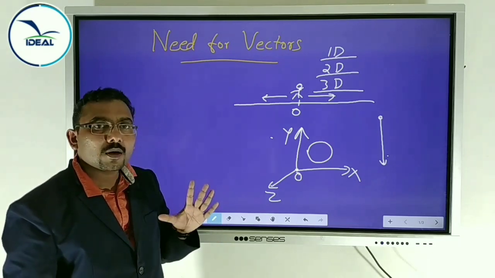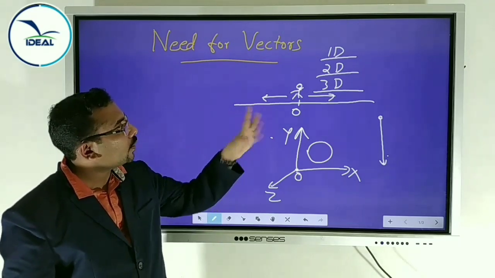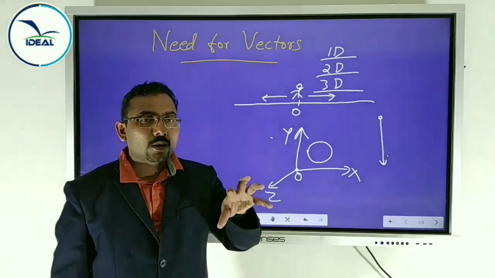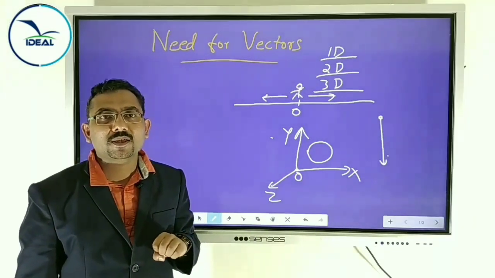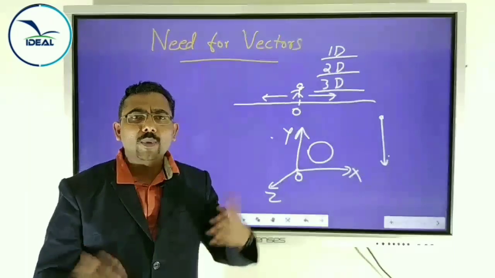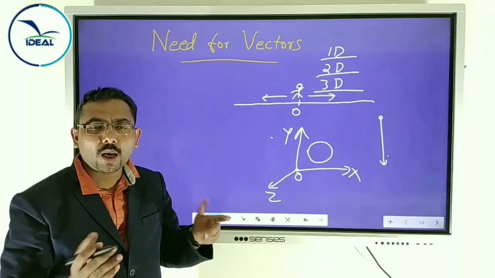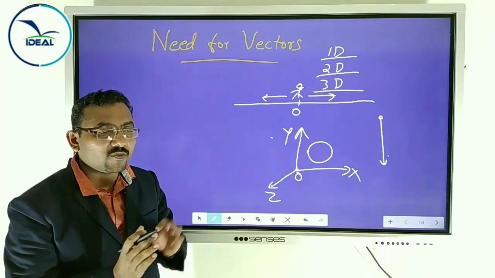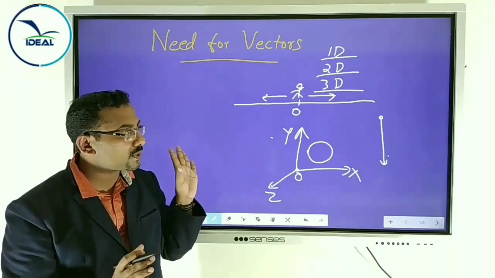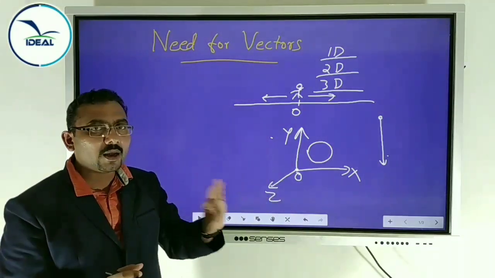In three dimensions, a lot of directions are possible. Also in 2D, when you are playing in a ground, how many directions are possible? A lot of directions are possible, not two. In one dimension, only two directions are possible. One is taken positive, another negative.